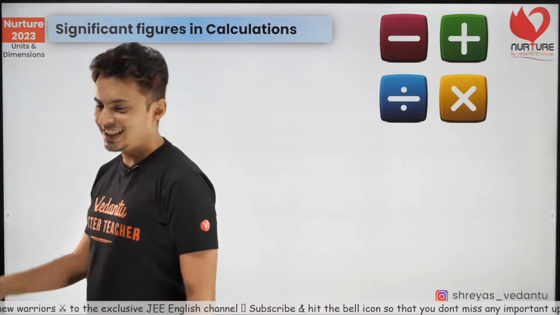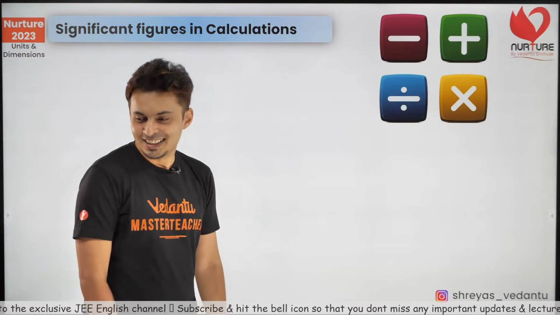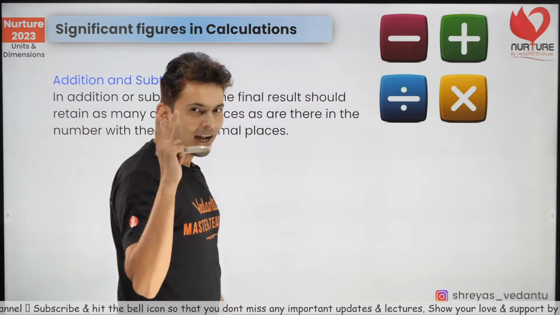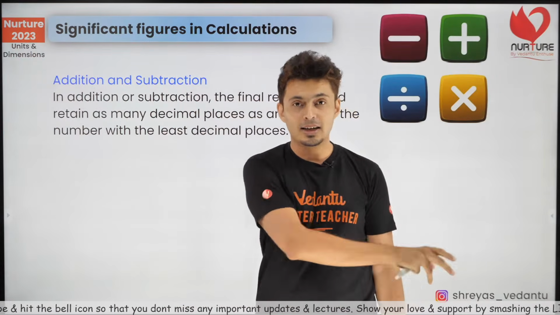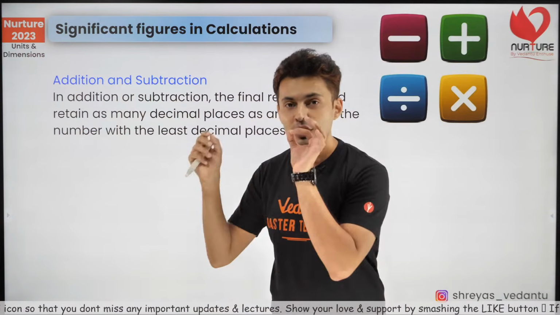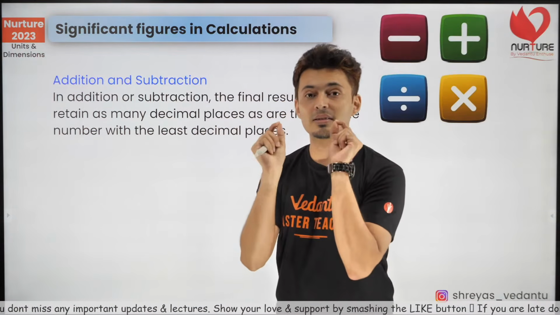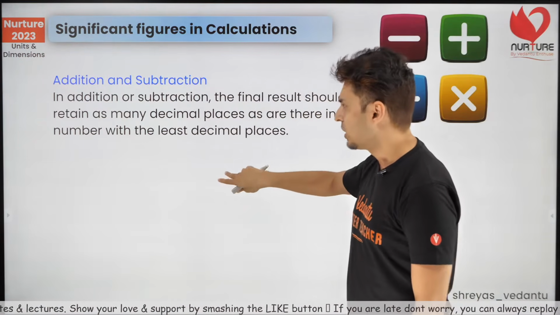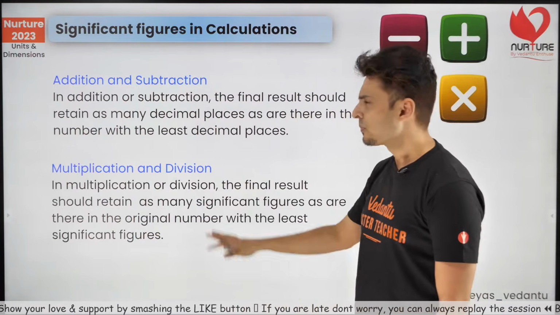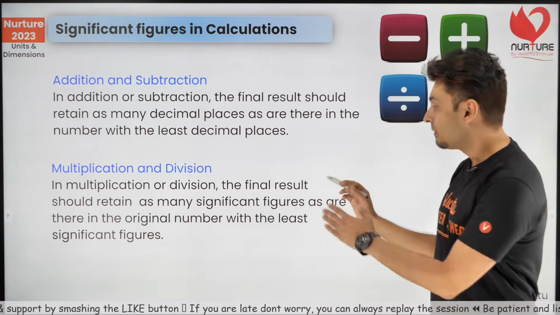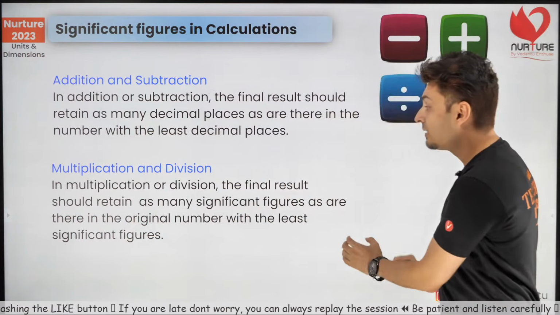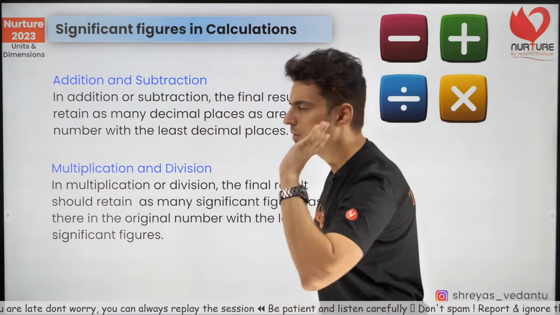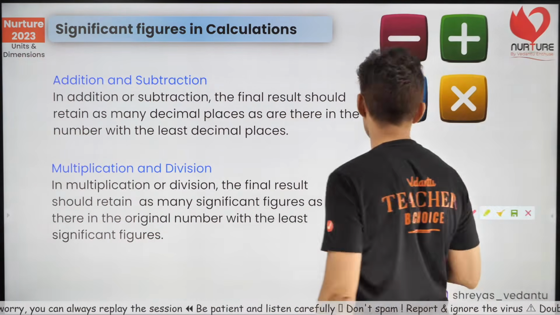Okay, let's see some operations on the significant figures here. Whenever you add two numbers and they have different significant digits, the final answer should be rounded off to the least significant digits. Whenever you have two or more numbers and you add, subtract, or even multiply and divide, whatever operation you do, the final answer must have the least number of significant digits. That's why rounding off is important. I'll give you an example. Just look at this.